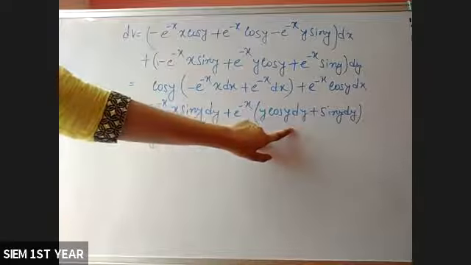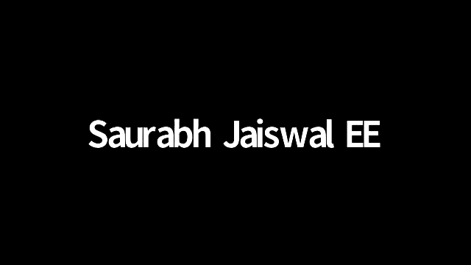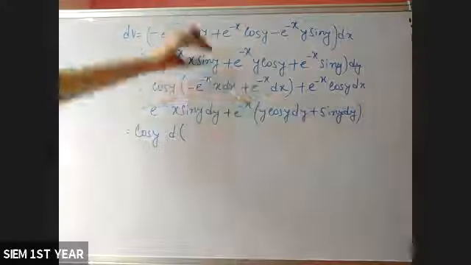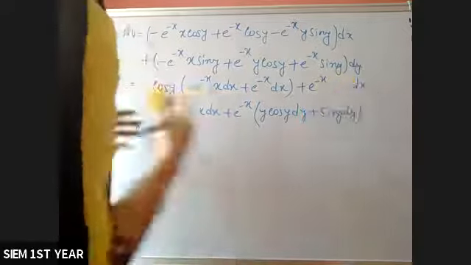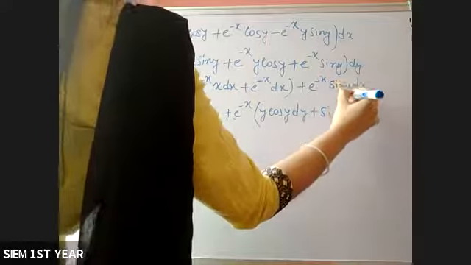Ma'am, your third line, the last one, that is e to the power minus x y sin y. Above that, ma'am. Above that equation, that cos y bracket e to the power minus x dx plus... ma'am, third line after that, last term. Third line last term. That's one. Yes ma'am. It is sin y.